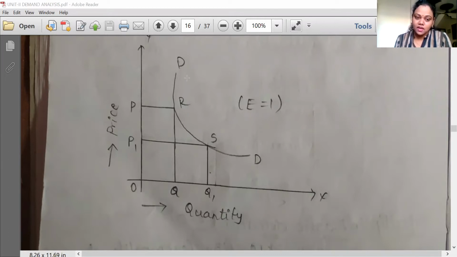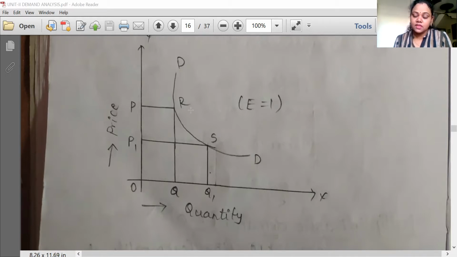When the price changes from OP to OP1, the same change occurs in the quantity demanded from OQ to OQ1. Here, the demand curve is a rectangular hyperbola where the price elasticity of demand value is 1. That is called unitary elastic demand.